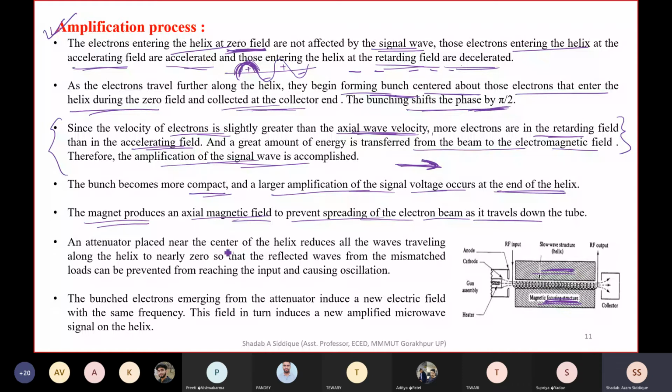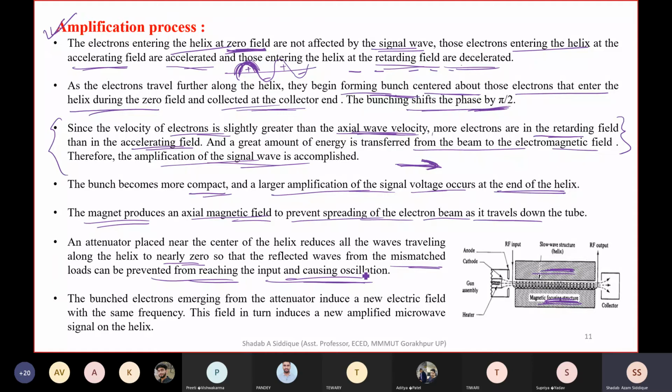The attenuator is placed near the center of the helix and reduces all the waves traveling along the helix to nearly zero, so that the reflected wave from the mismatched load can be prevented from reaching the input and causing oscillation. Because this helix traveling wave tube acts as an amplifier, we should use a structure that does not oscillate. So mismatch should not happen, so that oscillation cannot take place.